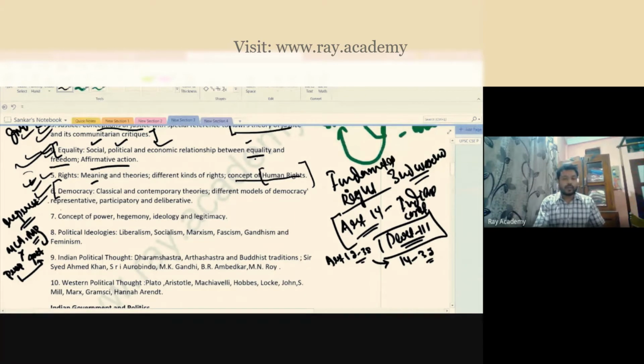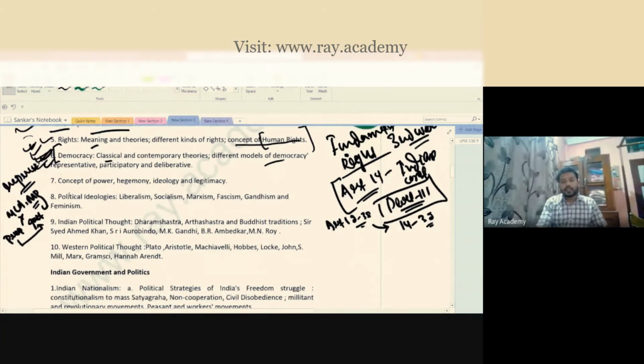So this is one way of democracy, but here in the political science optional, you will understand democracy in much more detailed versions. Like what are the classical democracies? That means what is the classical thinking of democracy? What does Karl Marx say about democracy? What do liberals say about democracy? What do feminists say about democracies? Those things you will discuss in this topic of democracy.